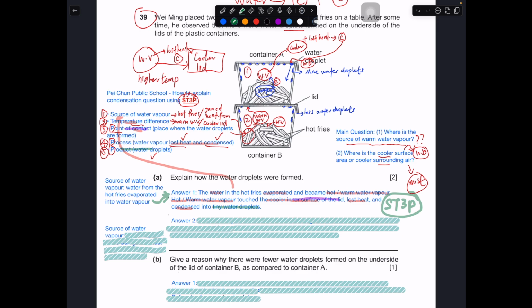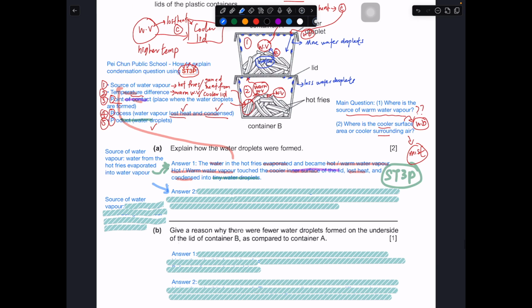That's why some students or some teachers prefer answer number 2, because they felt that during the frying process, all the water would have really gotten out of the potato. No more water. So when you're putting the French fries into the box, it's really about the water vapor that is already there, gaining heat from the hot French fry. So in this part, the source of water vapor is very different. It's actually in the surrounding, but it gains heat from the hot French fries to become warmer. So the source is different. For the first one, it is from the hot French fries, from the food itself. This one is from the surrounding air, for number 2.